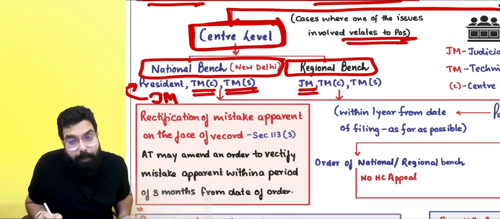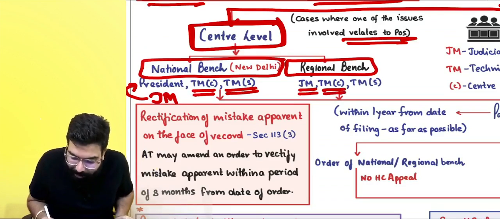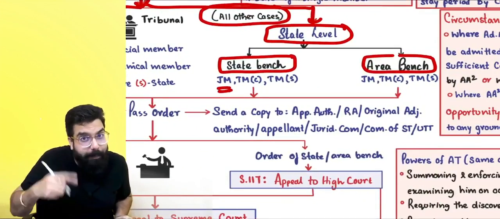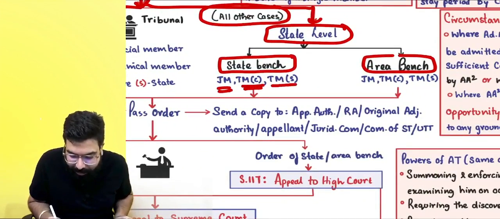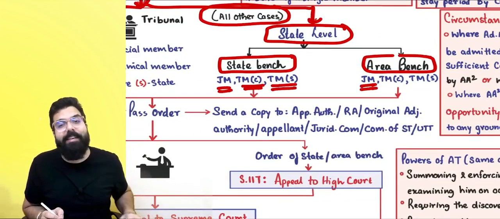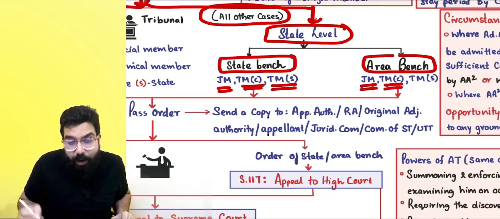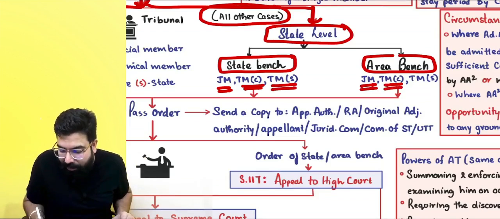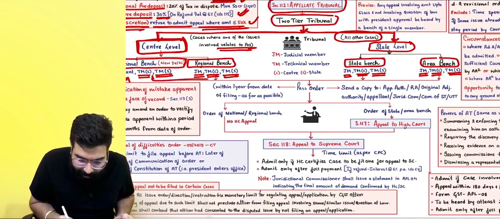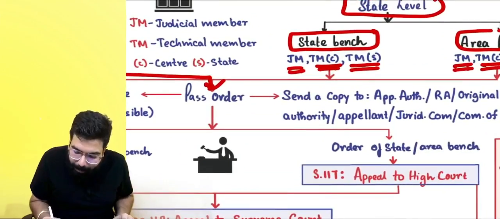In the regional bench, the judicial member is basically the president, with a technical member from the center and a technical member from the state. Again, in the state bench, the judicial member will be the president, with a technical member from the center and a technical member from the state. The technical member is someone who has technical knowledge about GST. Wherever your case goes, they will pass an order.